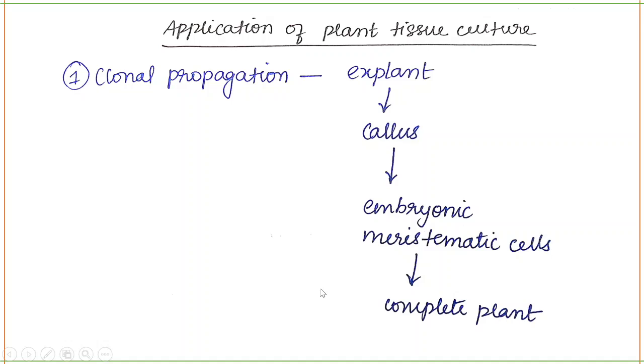And what are the applications of plant tissue culture? First one is clonal propagation. You obtain the explant, then you have callus formation. Next step is embryonic meristematic cells, then you get a complete plant. Clonal propagation is nothing but clones. You can produce so many different clones.